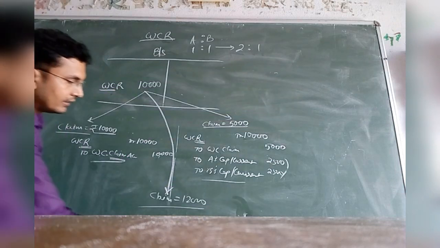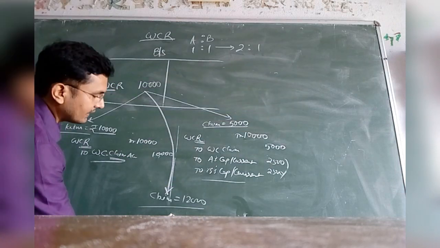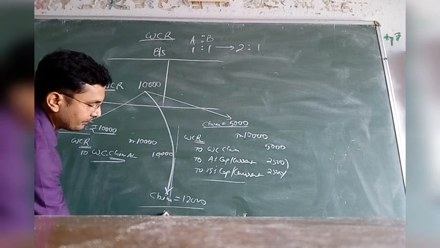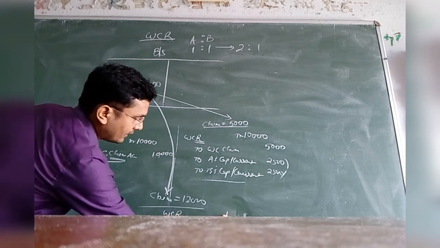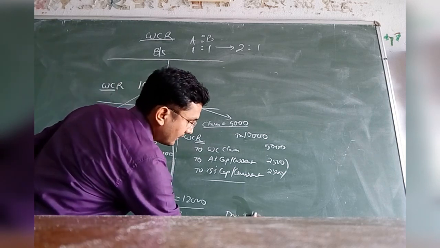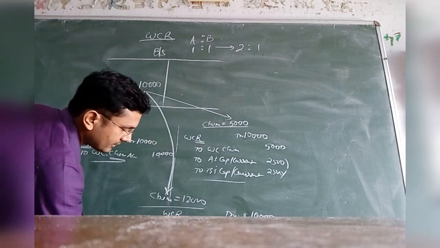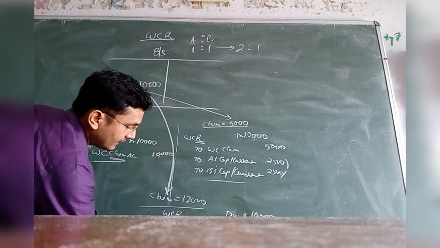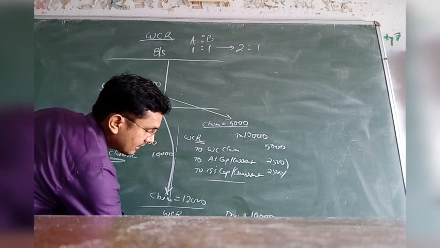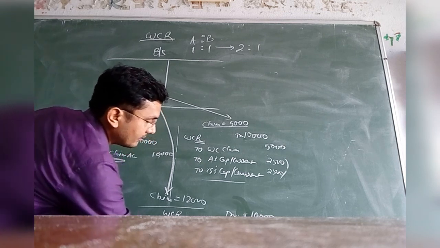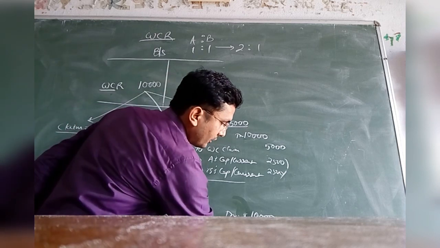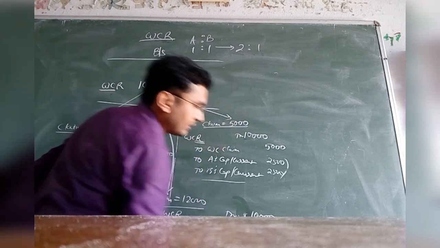For the time being, you just remember that the journal entry would be WCR account debit. This 10,000 will be debited, 10,000 will be eliminated from books, and the liability is workman compensation claim account, that is, the liability is a total amount of rupees 12,000.